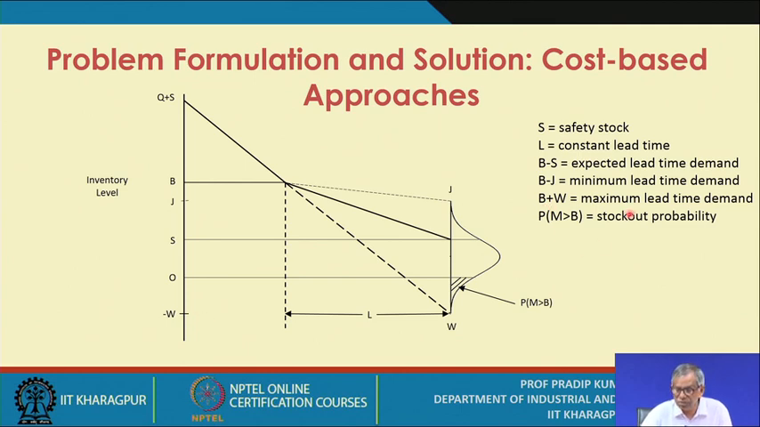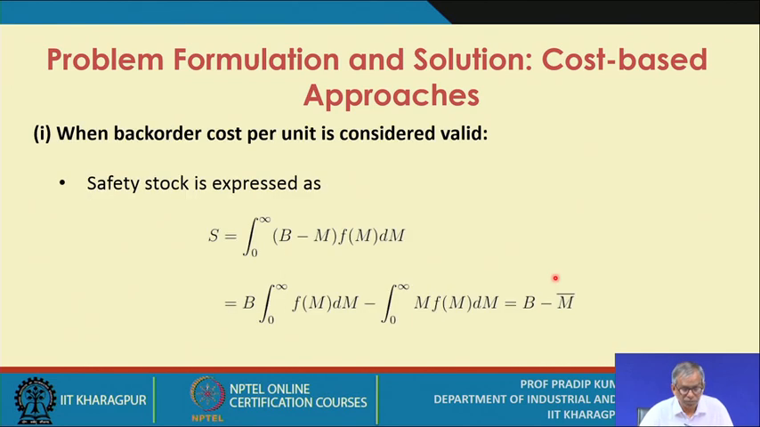So, B plus W is the maximum lead time demand, and the probability that M is greater than B means the stock out probability. Is it okay? So, this is the stock out probability. So, when back ordering cost per unit is considered valid, that is the first case.